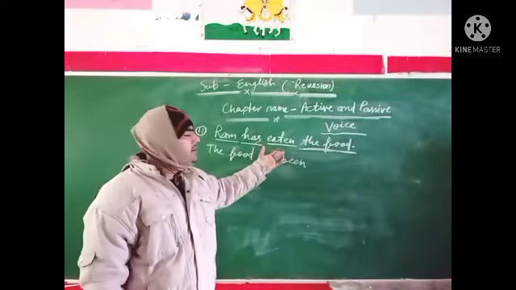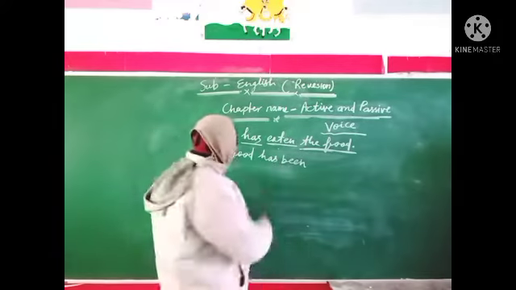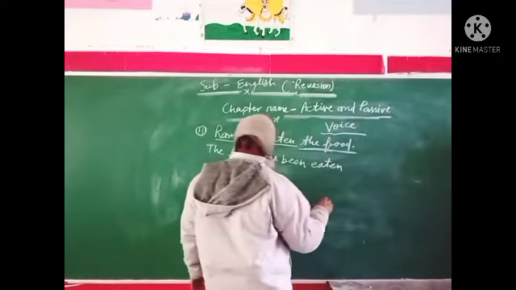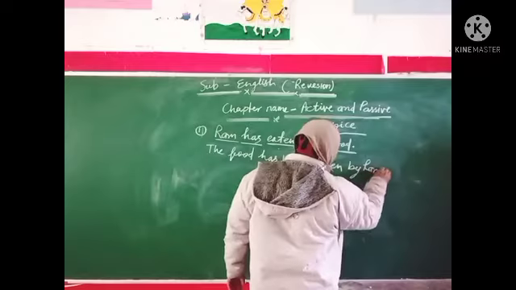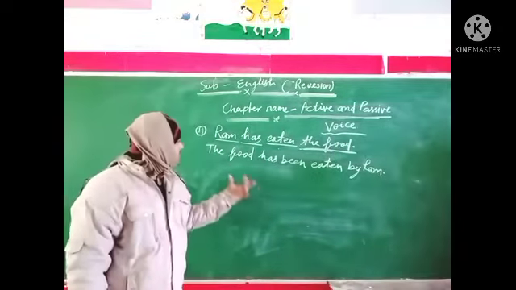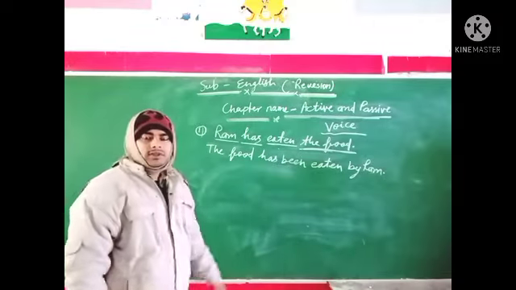But here the third form is already used, eaten. So we write: the food has been eaten by Ram. This is the passive voice.